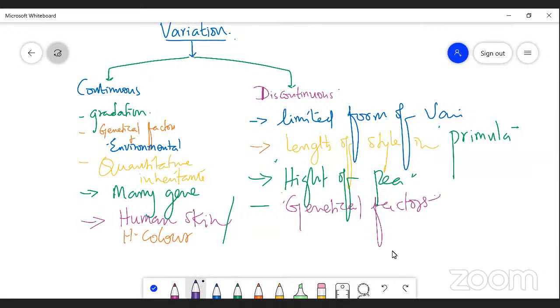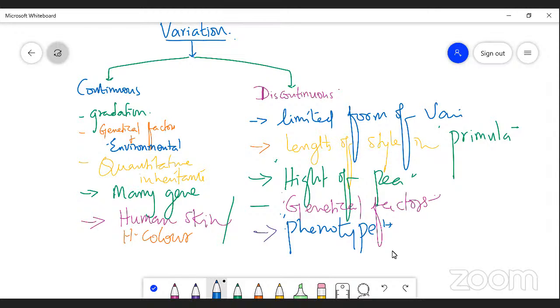Whereas the phenotype ratio of discontinuous variation in an organism is not affected. It means the phenotype is going to be unaffected by environmental factors.